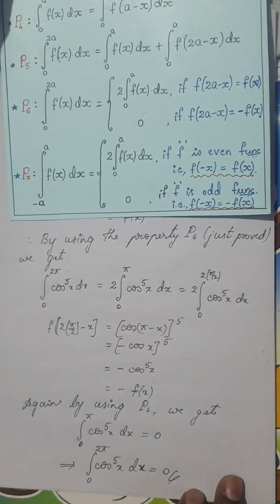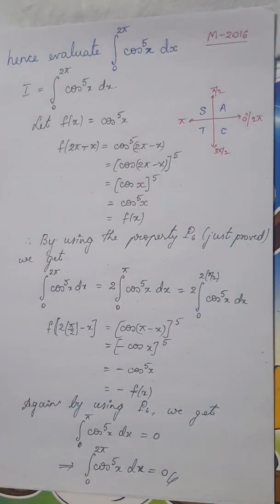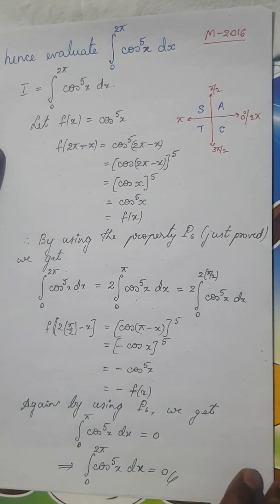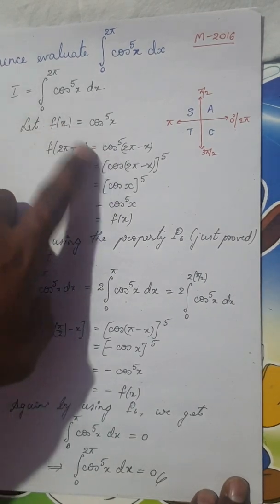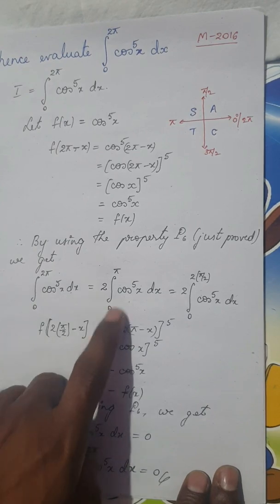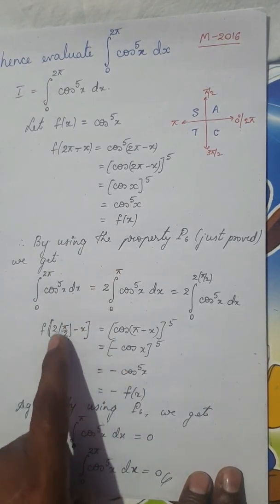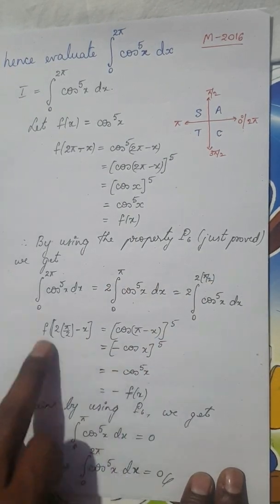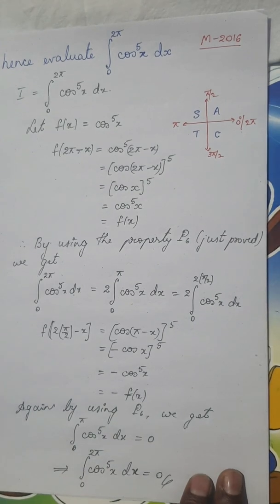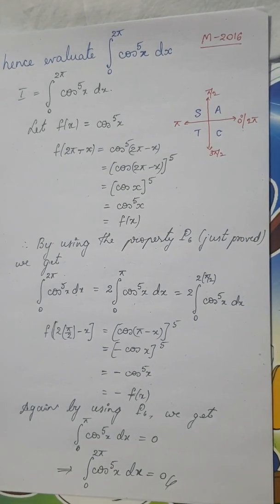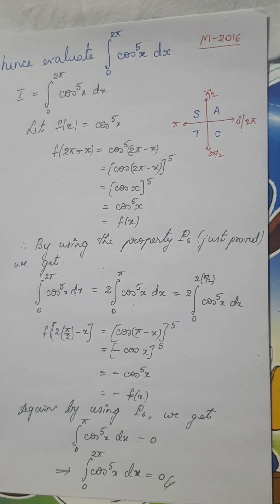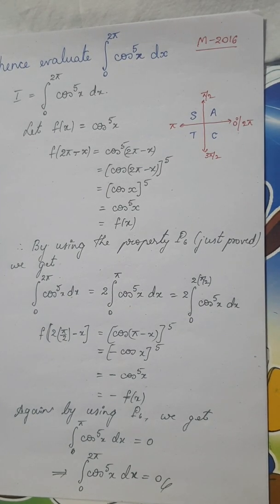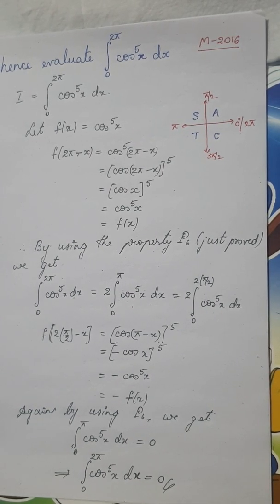Very simple proof. Please be careful. Once you prove the property, you just take the function as it is, and for this question you are going to apply P6 twice. First, the integral from 0 to 2 pi becomes 2 times the integral from 0 to pi. Now if you apply the same property again, because pi is 2 times pi by 2, it will become 0. So this is the solution for this integral. As I told you, this question is asked only once in your examination, and pertaining to the property P6, this is the only question we have in the exercise.